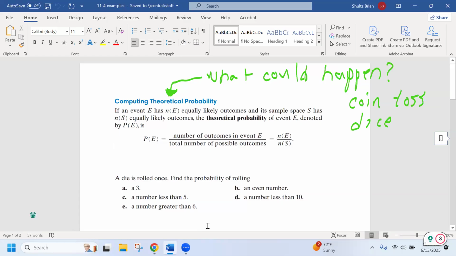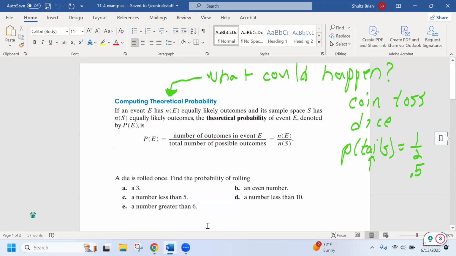Let's just say, what's the probability when I toss a coin of getting tails? And we write it like that with a little p, and the event that we are talking about, we write inside of here. And you all know this, the probability of tails when you toss a fair coin is 1/2, or 0.5 as a decimal.